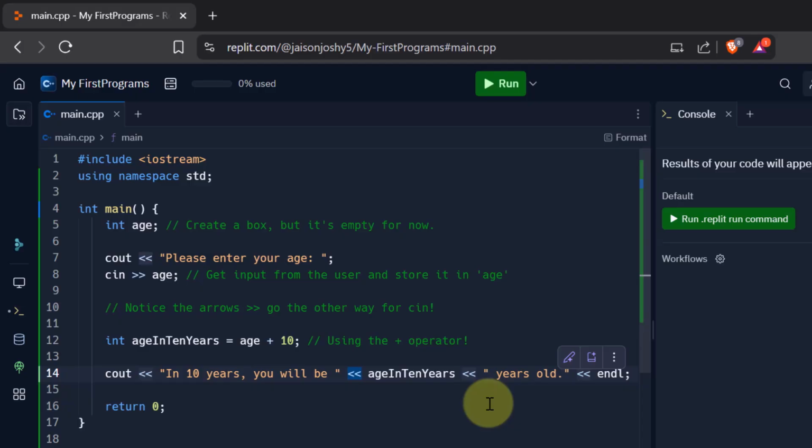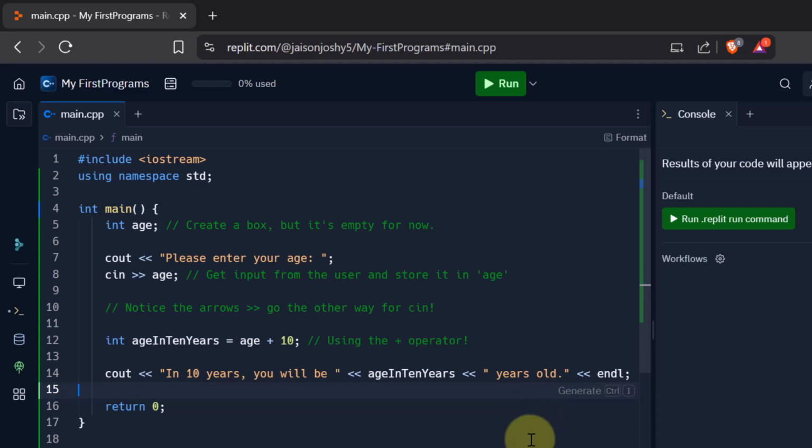So for example, if a user enters his age as 10, I want to say in 10 years you will be 20 years old. So for that, I have to again print years old. This string has to be printed. So again, as I'm changing from a variable to hard-coded text here, I again have to make use of the angle brackets, and I have to put this hard-coded string inside these double quotes.